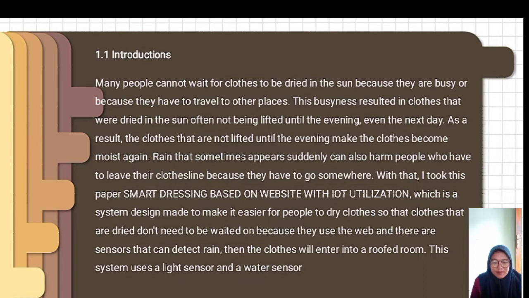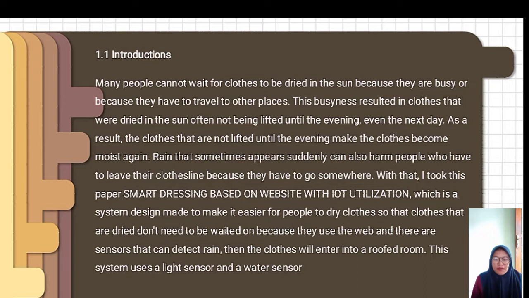Rain that sometimes comes suddenly also harms people who have to leave their clotheslines because they have to go somewhere. With that,